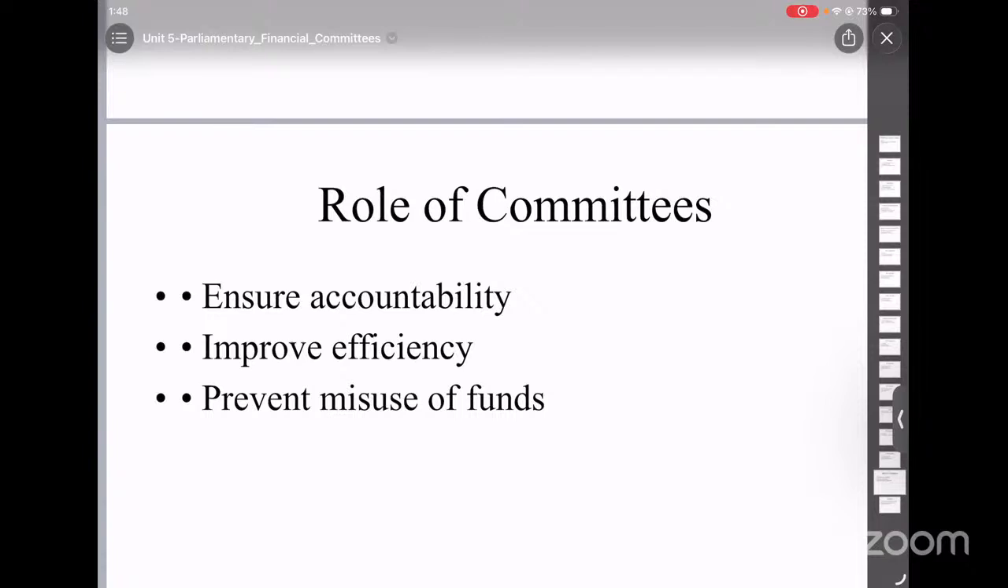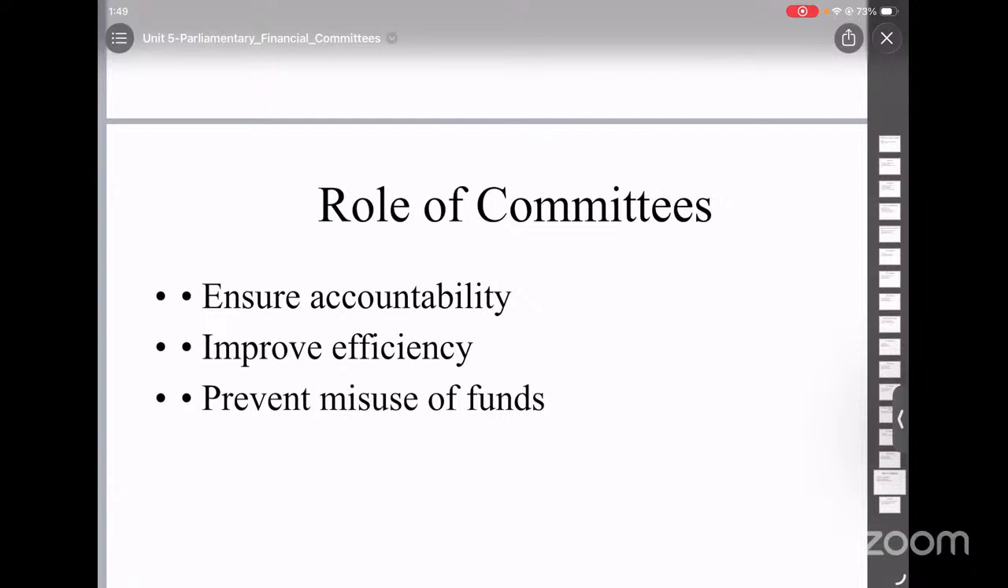Now let's look into the role of all these committees. Sometimes the control is not very strong. For example, the Public Accounts Committee works after spending. The Estimates Committee suggests improvements. And the Committee on Public Undertakings monitors public enterprises. Overall, the role of these committees is that they ensure accountability, improve efficiency, and prevent misuse.